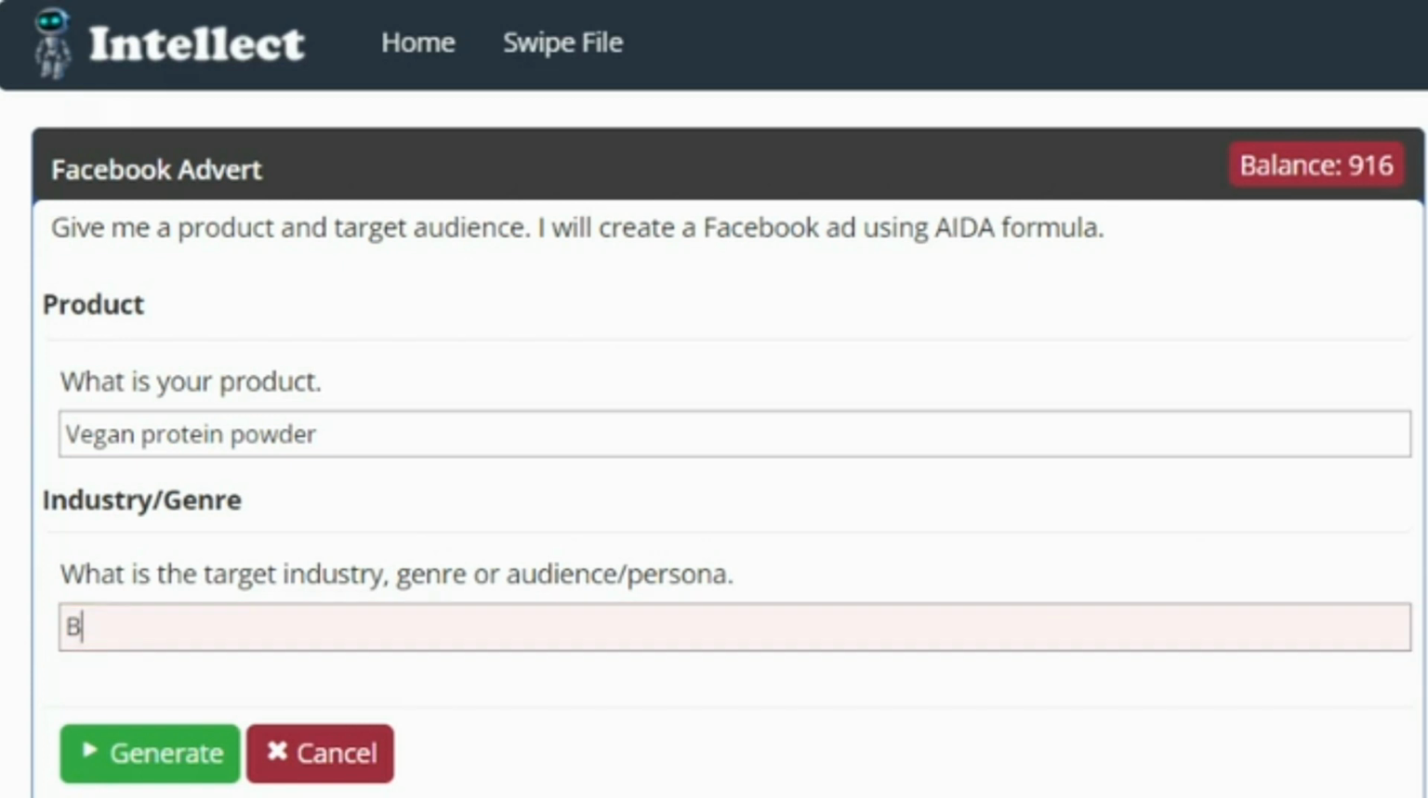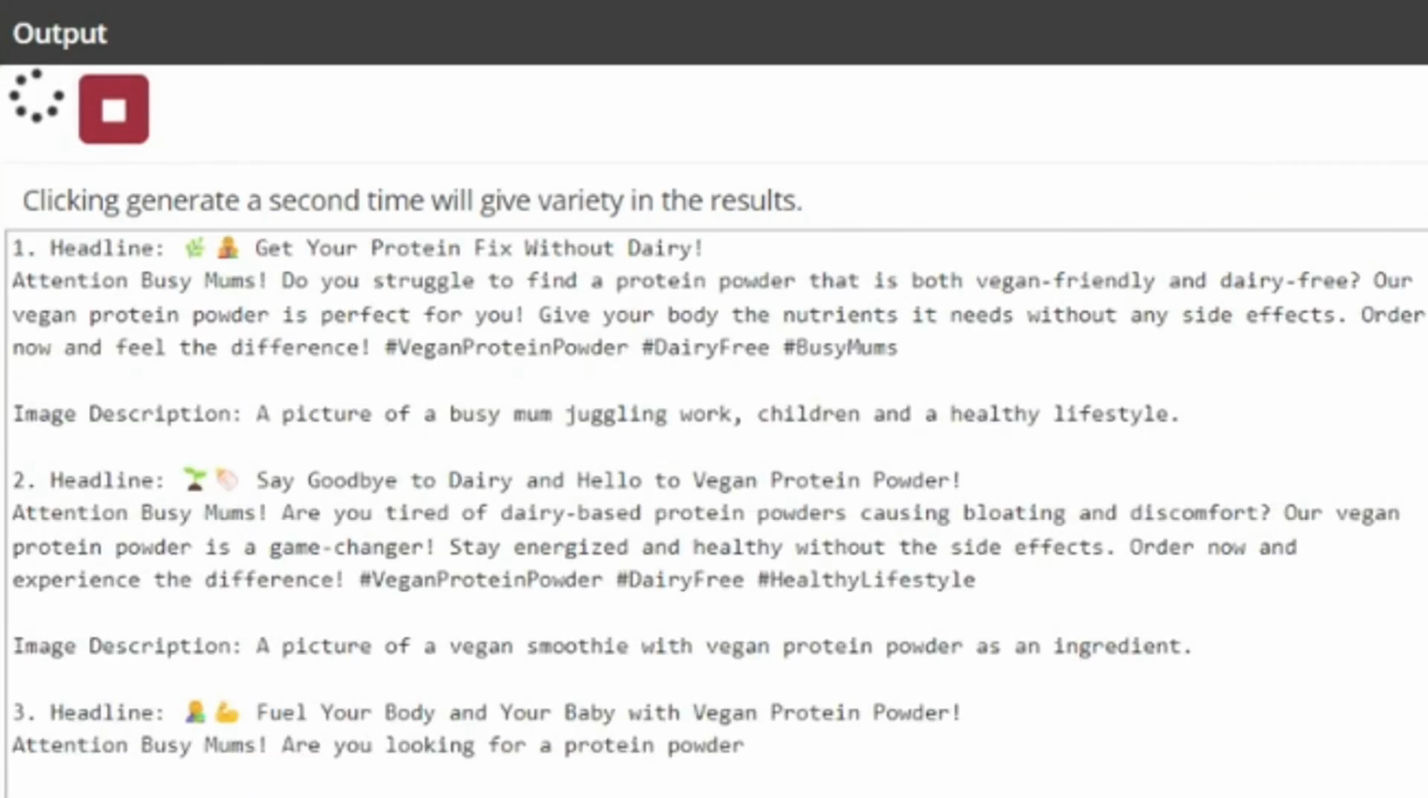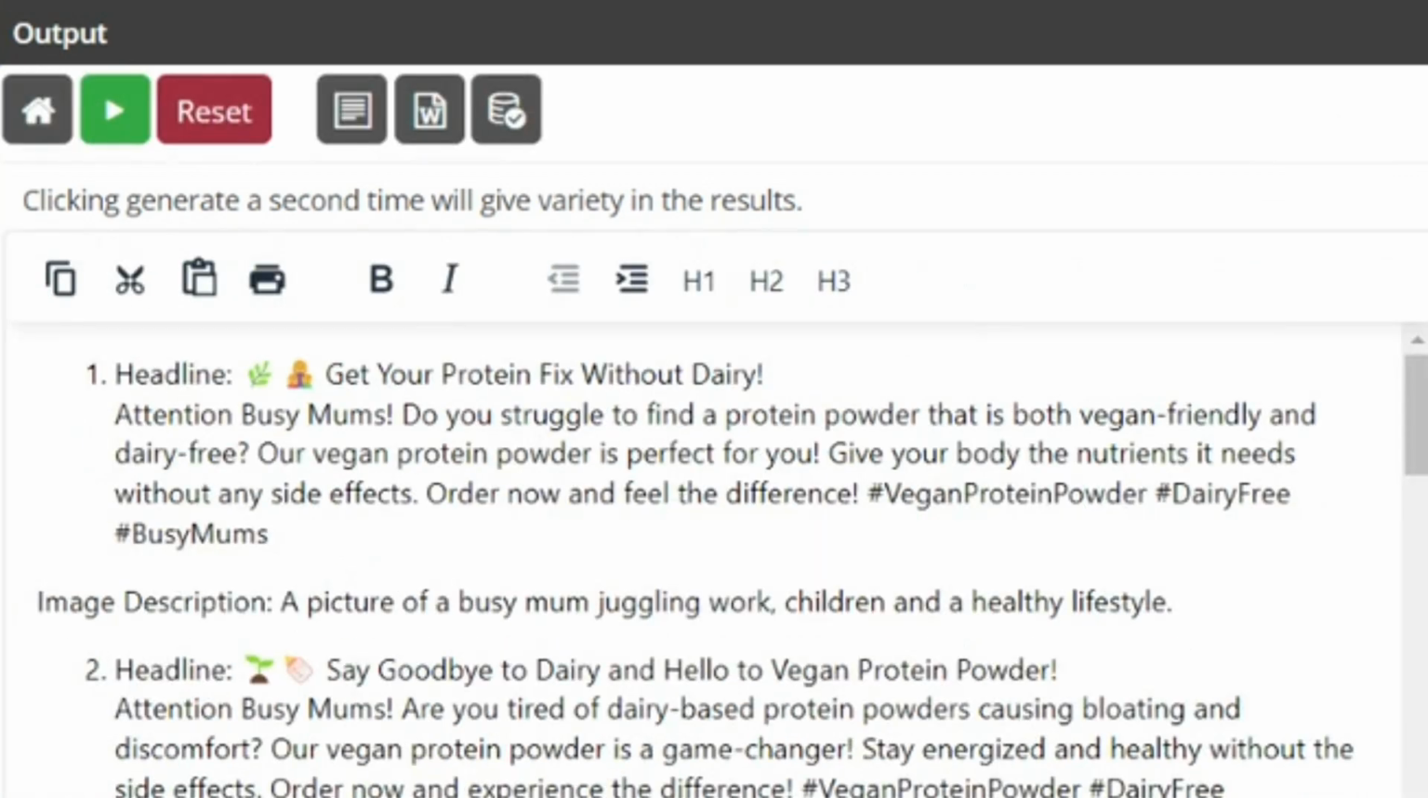Then, start by selecting your target audience. This is crucial for getting your ad seen by the right people. Now it's time to generate your ad copy. Once you hit generate, let Intellect work its magic.